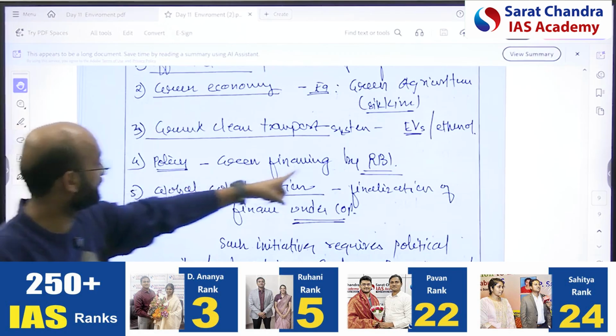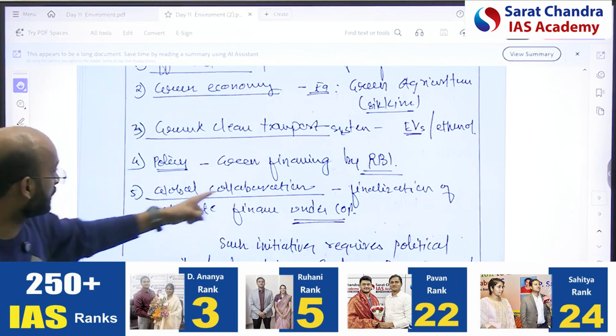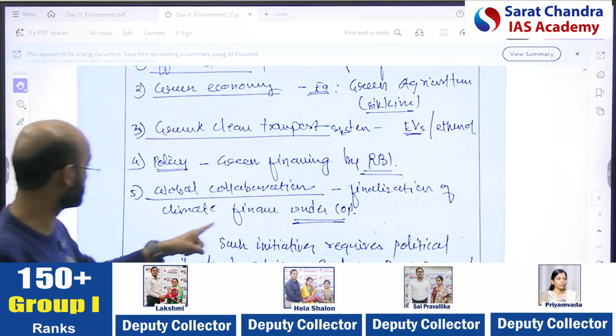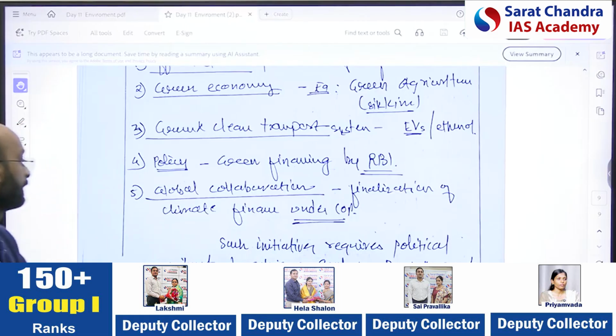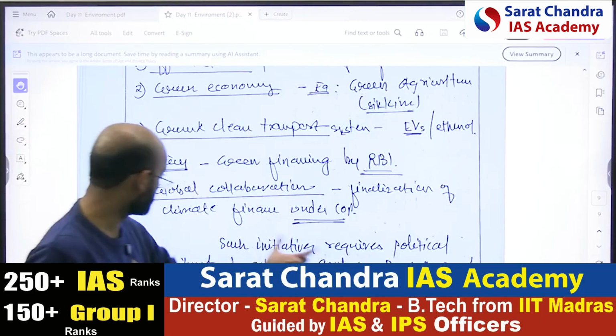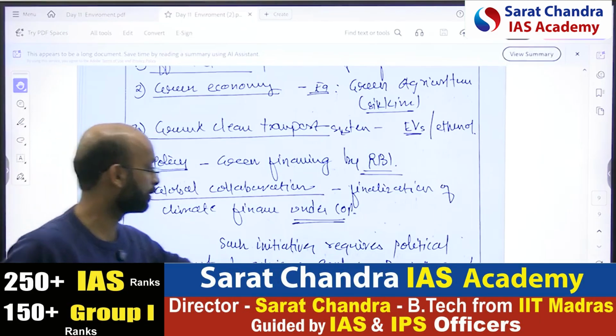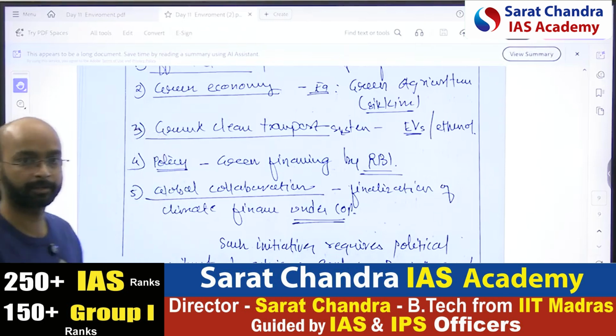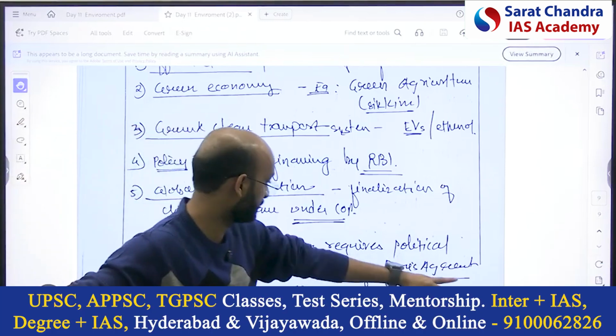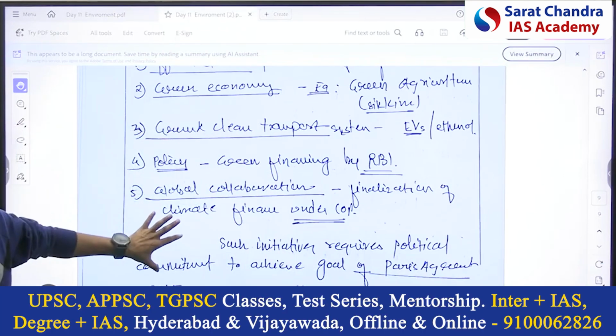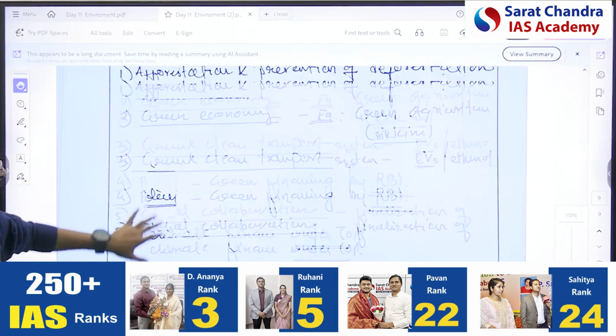Then the policy, like green financing by RBI. Global collaboration is required, like the finalization of climate finance under the COP. Such initiatives require political commitment to achieve the goal of the Paris Agreement 2015. This is a better conclusion because here a fact is there: the Paris Agreement 2015, linking with the Paris Agreement.